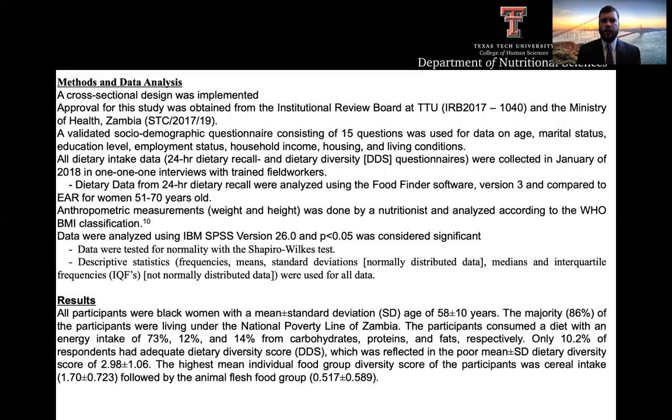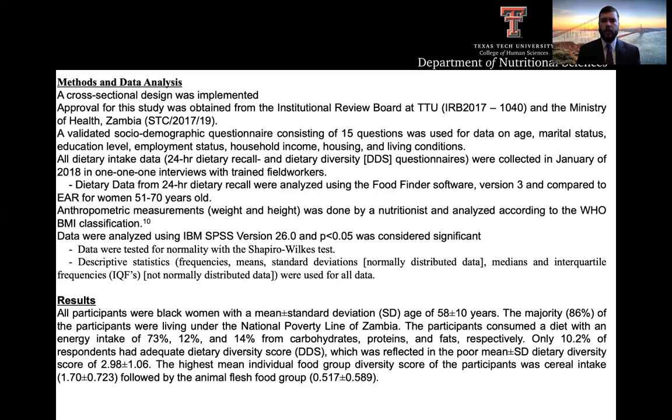All of the participants in this study were low-income Black women with a mean age of 58 years with a standard deviation of 10 years. 86% of the participants were living under the national poverty line of Zambia. The participants consumed a diet with an energy intake of 73%, 12%, and 14% respectively from carbohydrates, proteins, and fats. This indicated high intakes of carbohydrates, marginal protein, and low-fat intakes, as a balanced diet should provide 45 to 65% carbohydrates, 25 to 35% fats, and 10 to 30% protein.